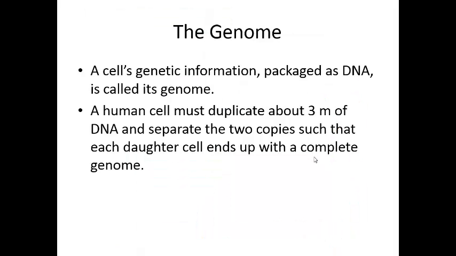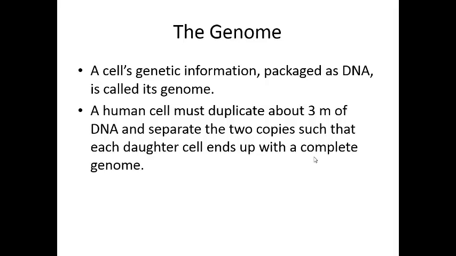Every cell in your body contains your entire genome. Your genome is the collection of all of your genes, all of your sequences of DNA. Together, the genome is made up of around 23,000 genes, and all 23,000 genes can be found in every single cell within your body. If we were to unwrap all your DNA, it would measure out to be about 9 feet or 3 meters long.